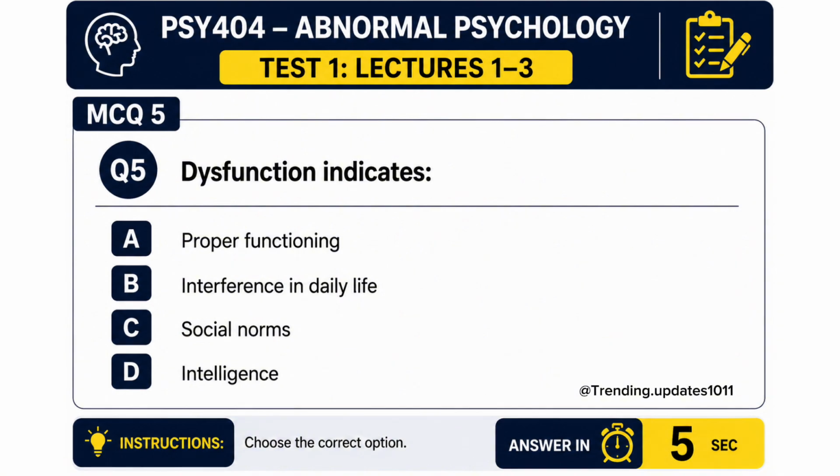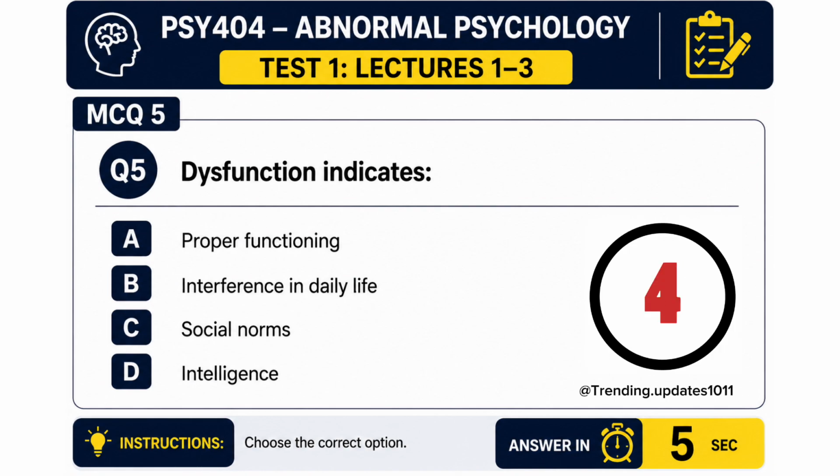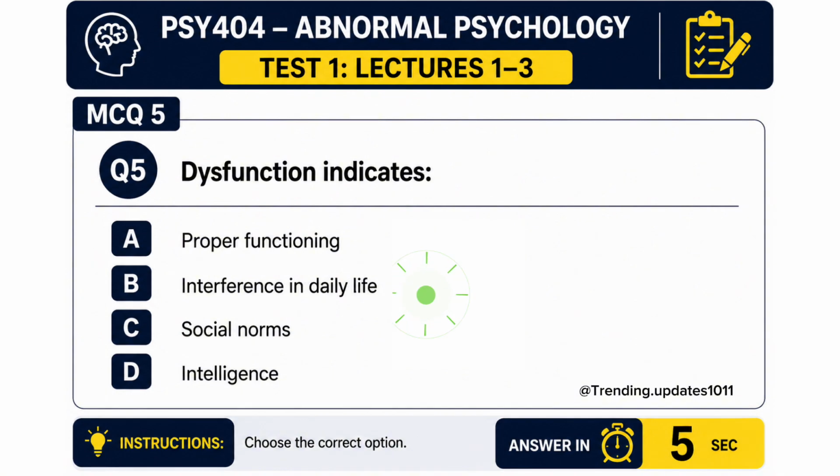MCQs 5. Dysfunction indicates A. Proper functioning, B. Interference in daily life, C. Social norms, D. Intelligence. The correct answer is interference in daily life, option B.